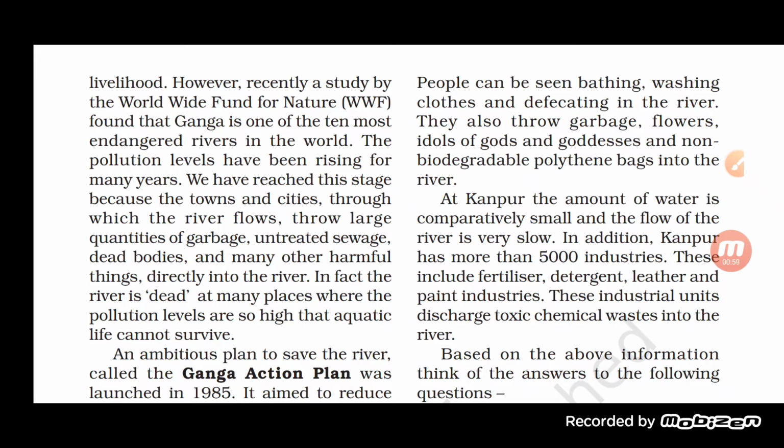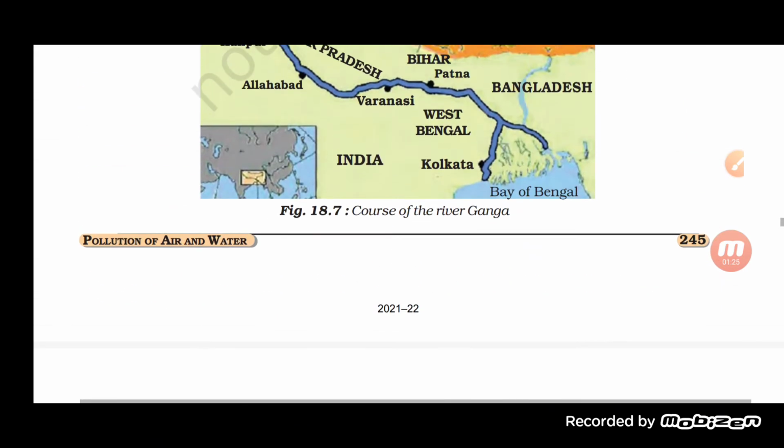So the addition of a pollutant can degrade the quality of the water, and in order to protect our water a lot of actions have been taken. One of the best examples by which we can understand that water is getting polluted is the Ganga Action Plan.